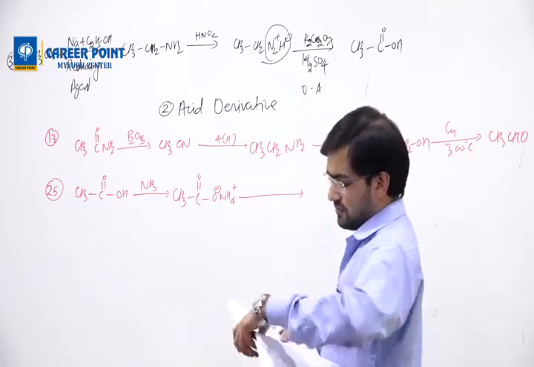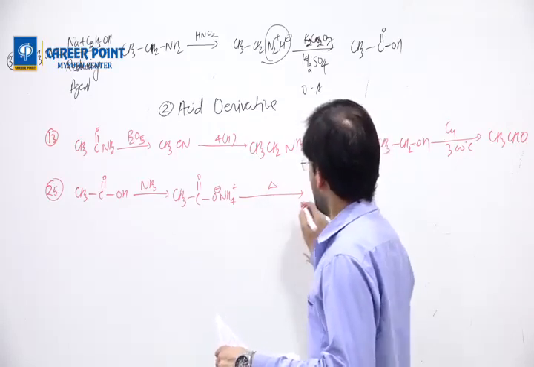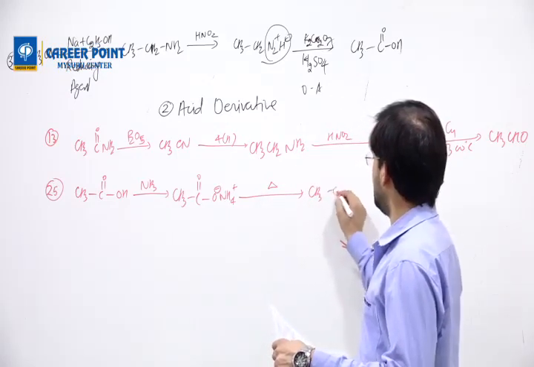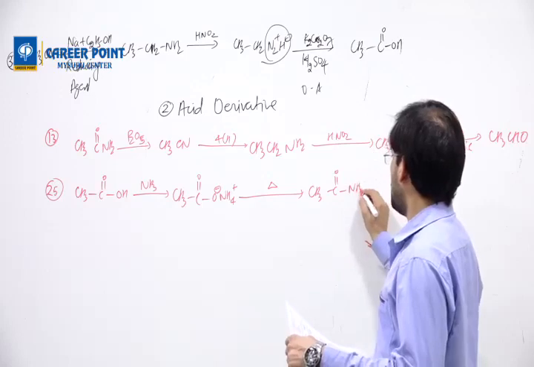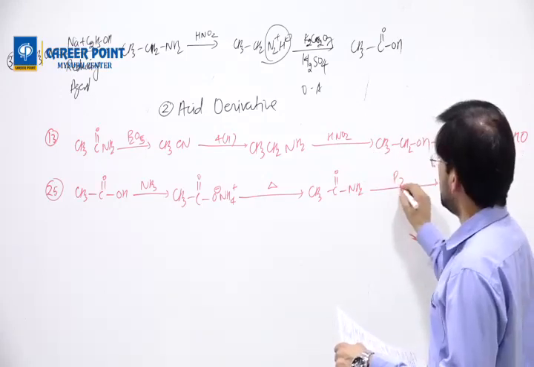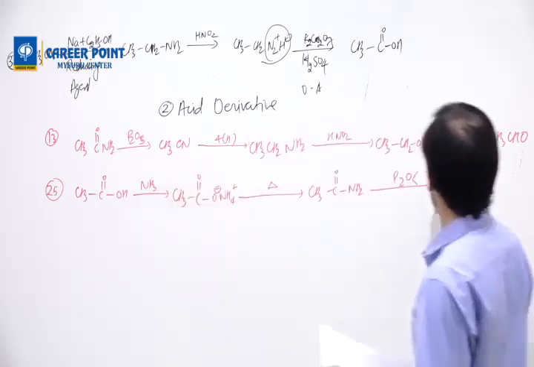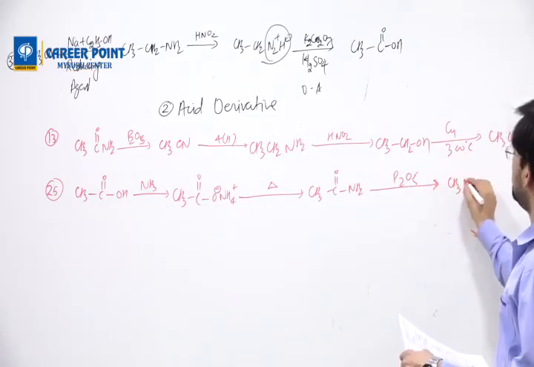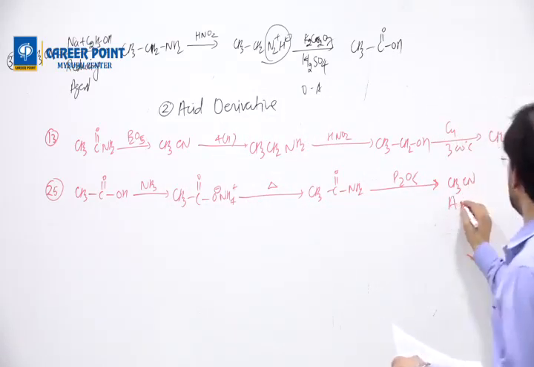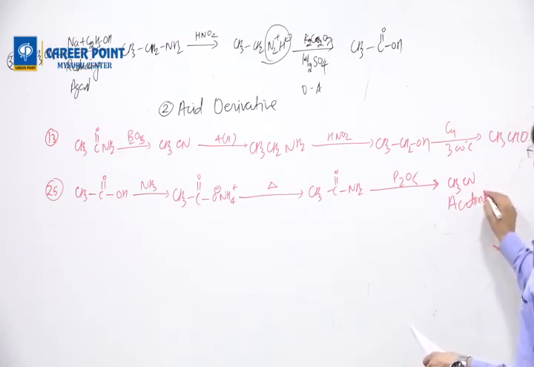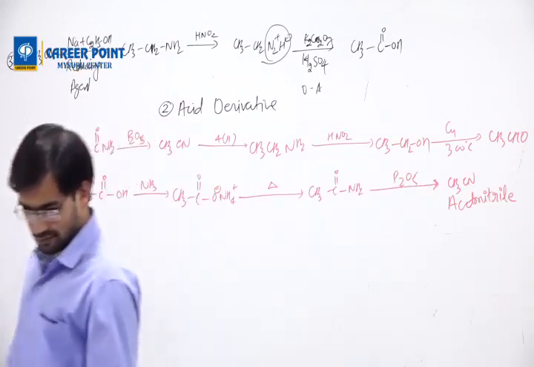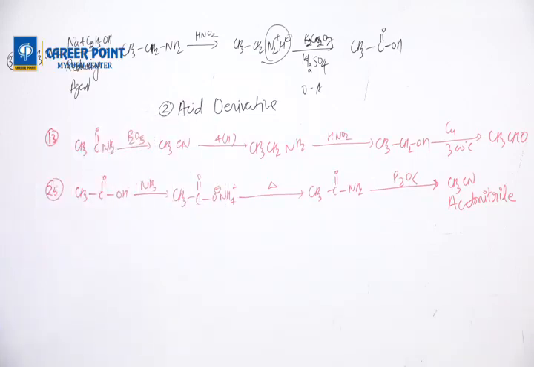Then what we are doing? We are heating it. If you heat, you will get CH3CONH2. And when you do it with P2O5, this is the same reaction as before. So the answer is CH3CN, whose name is acetonitrile. This is 25, right? After that,